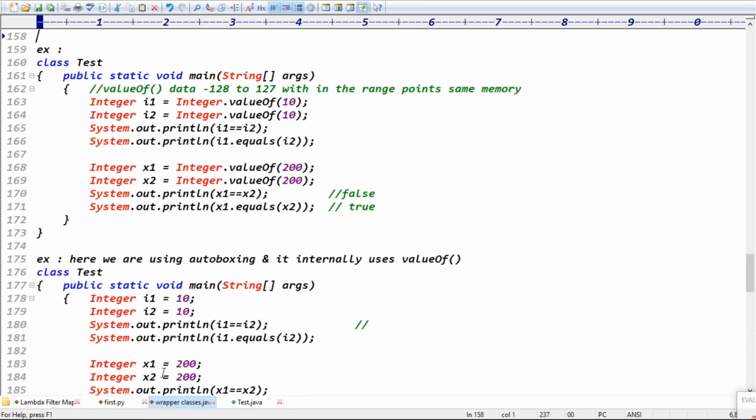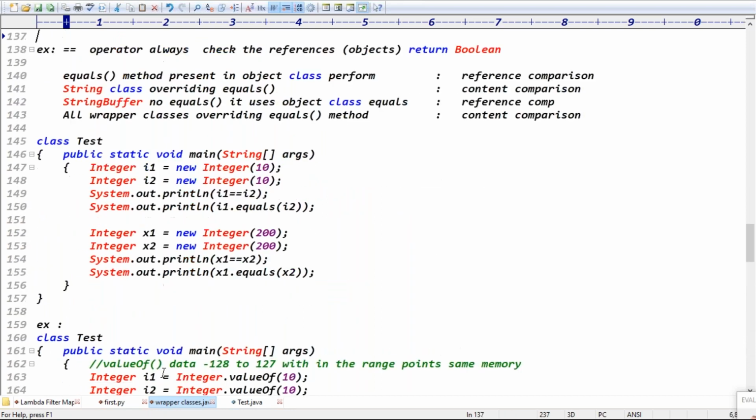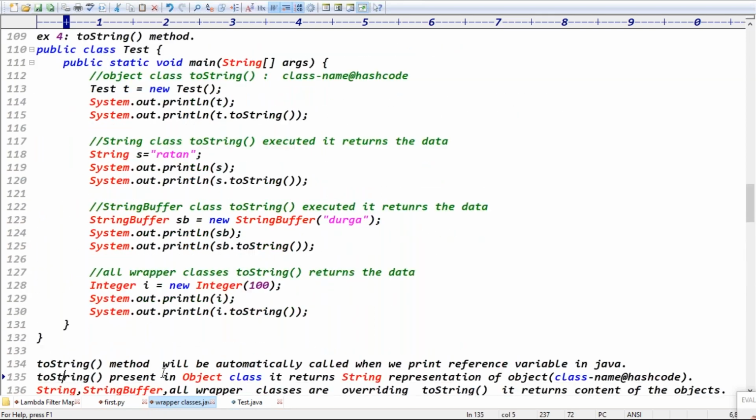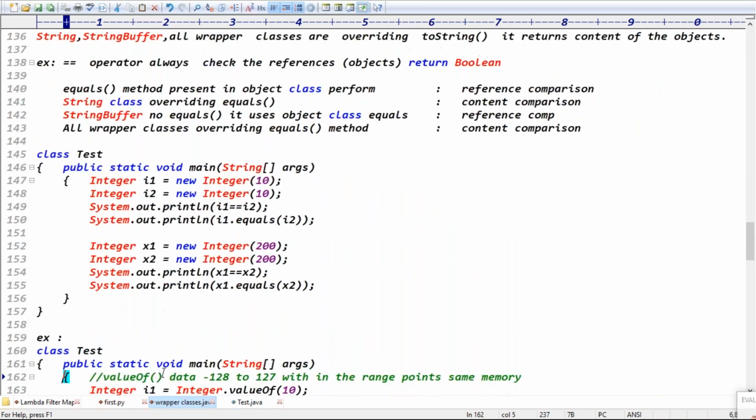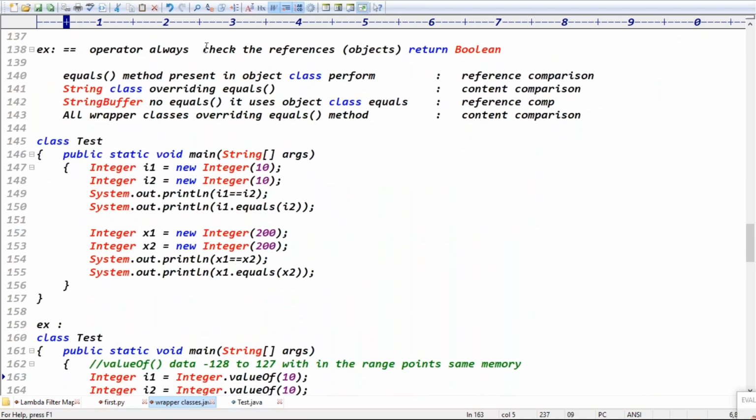So this is all about the topic of wrapper classes, right? Today we discussed the equals method versus the double equal to operator. The double equal to operator is always meant for reference comparison, right? But what about the equals method, guys? This clarity is important, guys. These topics are very important.